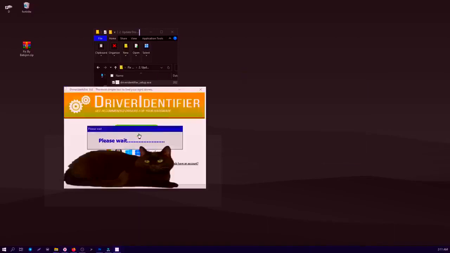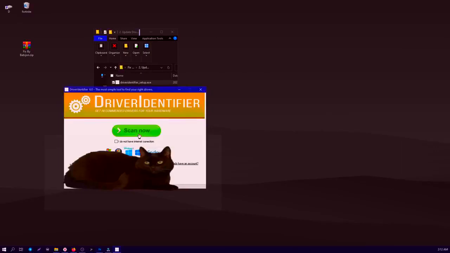After installation, the program opens. Press the Scan Now button and wait. After that, a website opens showing which drivers need to be updated. Update them.